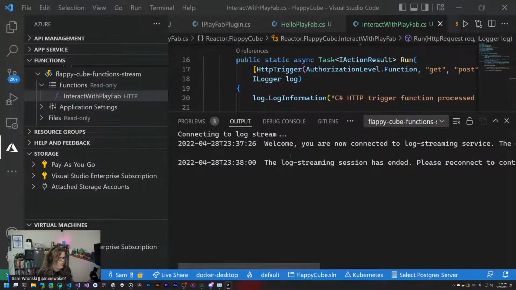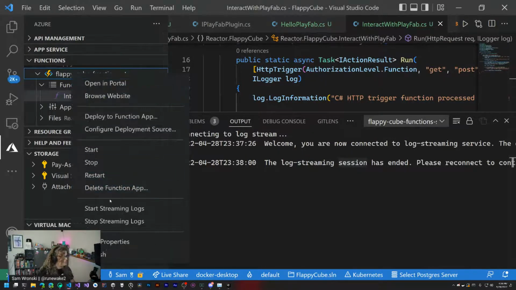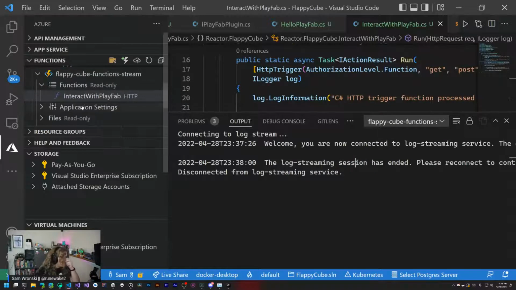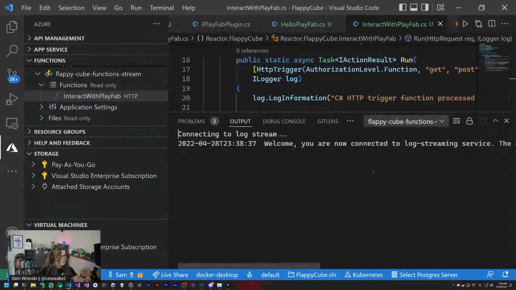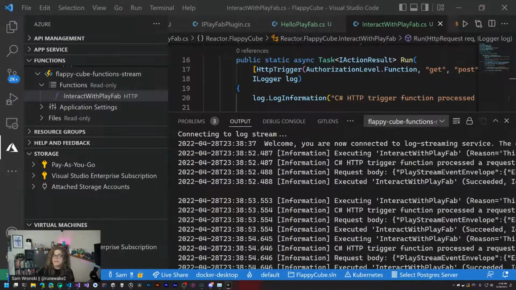Not entirely sure why we got that log streaming stopped, but we also aren't seeing any logs. It seems like we lost that stream, so let's stop it and we'll just start it again. Because when it doesn't work, press restart and see what happens. Let's try this again. We play our game, we log in, and click play now. And now we lose the game a few times, and we should start seeing things pop up.